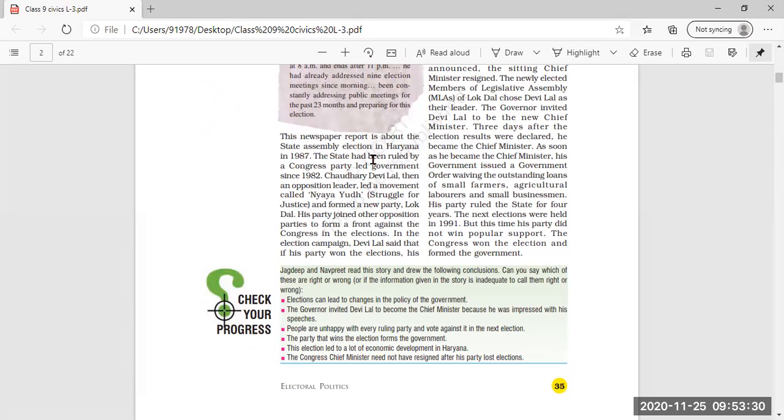Now, this newspaper report, whatever we have read just now, is an extract from a newspaper. This newspaper report is about the state assembly elections in Haryana in 1987. So this is the extract from the newspaper in which the election in Haryana is taking place in 1987.